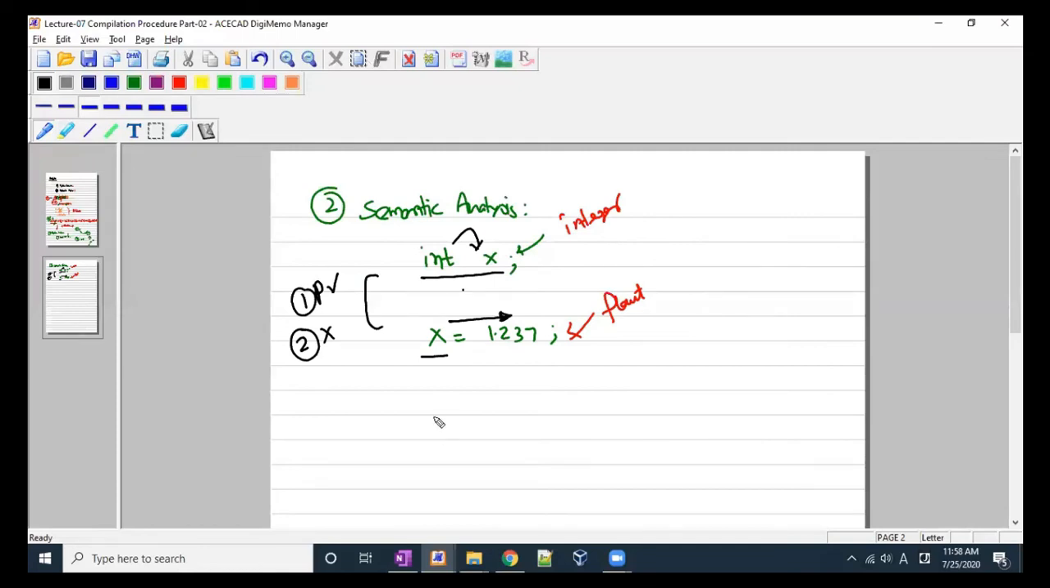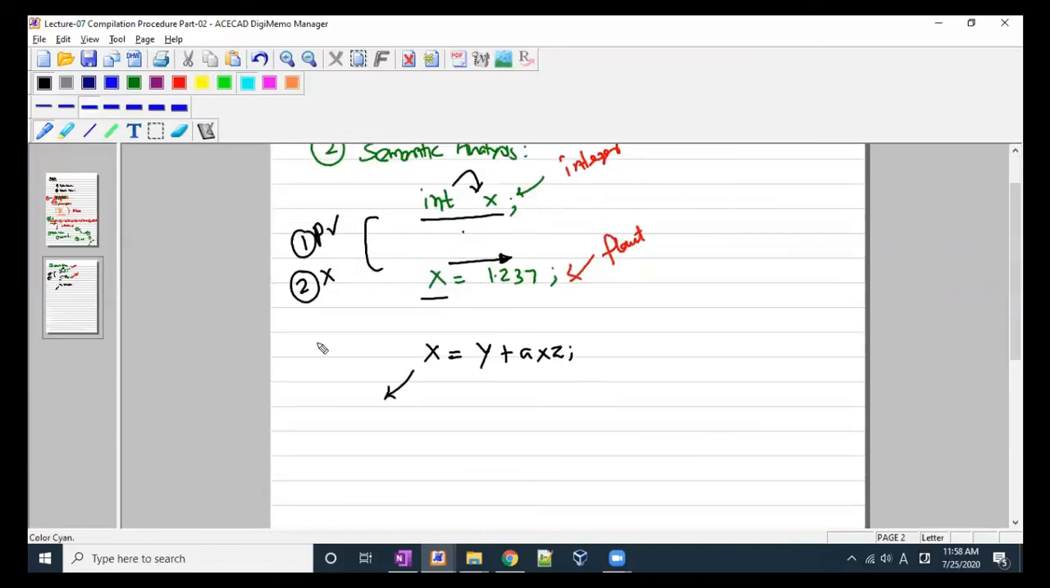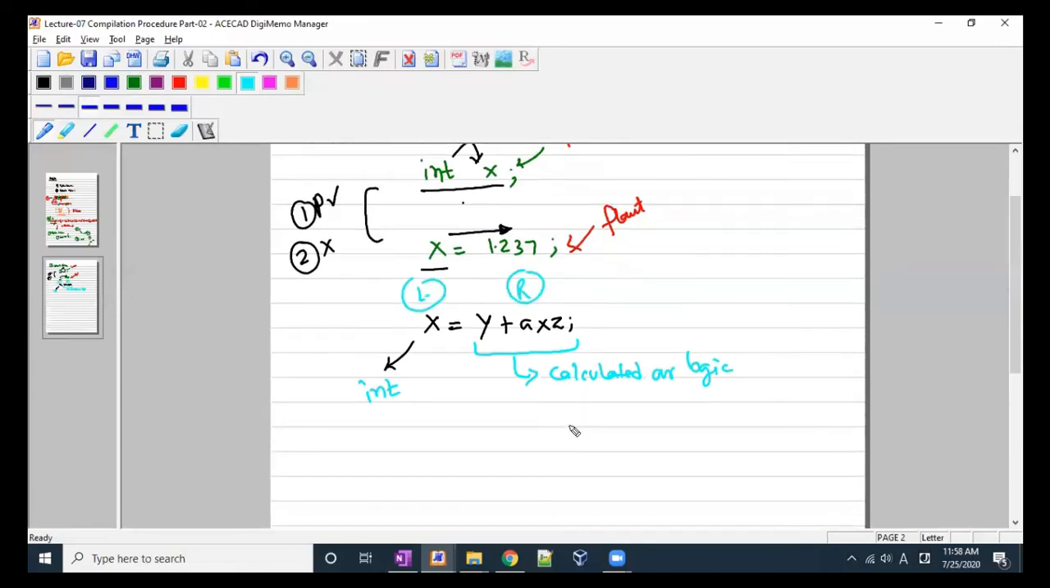Okay. Another thing the semantic analysis would find out for you, like we have written this x equal to y plus a cross z. Okay. So let's say x we have defined as an integer, right? But here if we have calculated our logic, right? And the output of this right side, this is right side, this is left side, right? So the output of the right side is coming as a character, right, like this, or as a float?